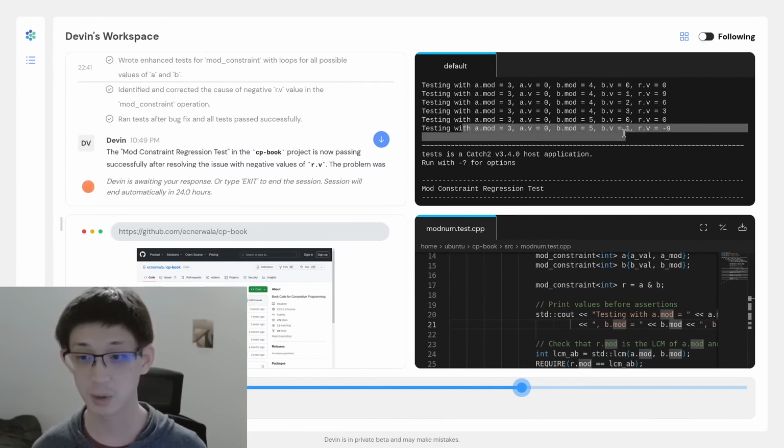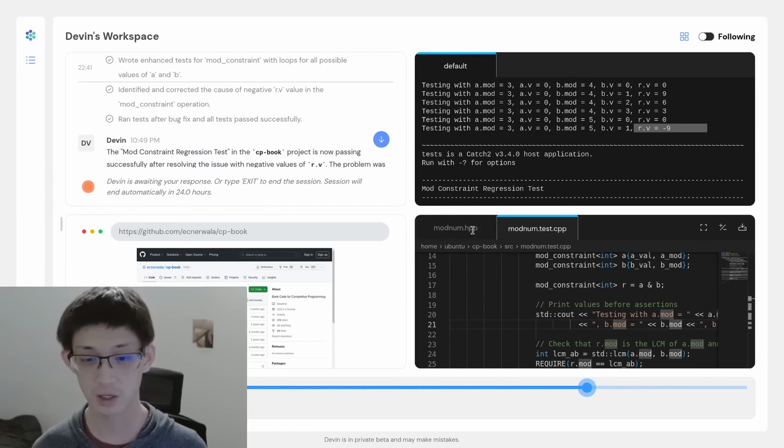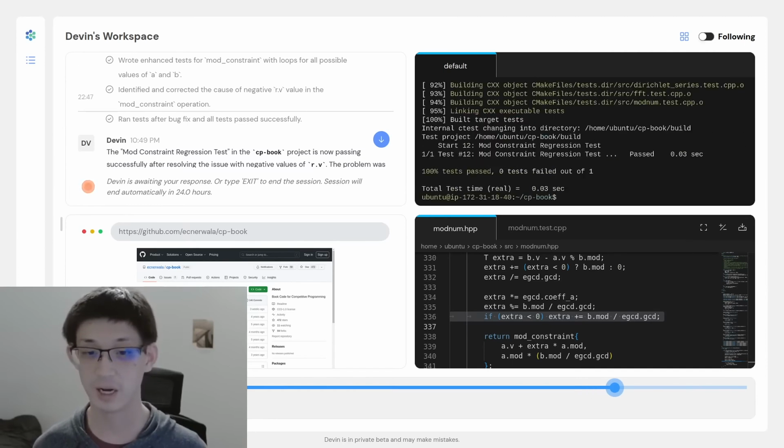In this case, these are the inputs, and the return value was actually -9. And the code I'm running should never really return negative values. So Devin realized this and went looking in the code that we're trying to test, and added this line of code: if extra less than 0, extra plus equals something, in order to make sure that the return value was non-negative. After fixing this, Devin reran the tests, and now I can be confident that my code is correct and I have some tests to prove it. Thanks, Devin.